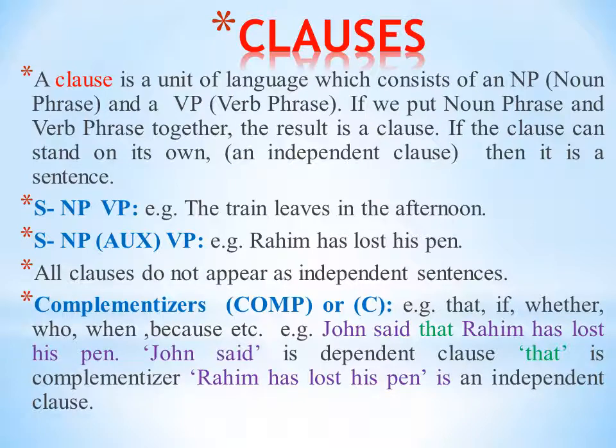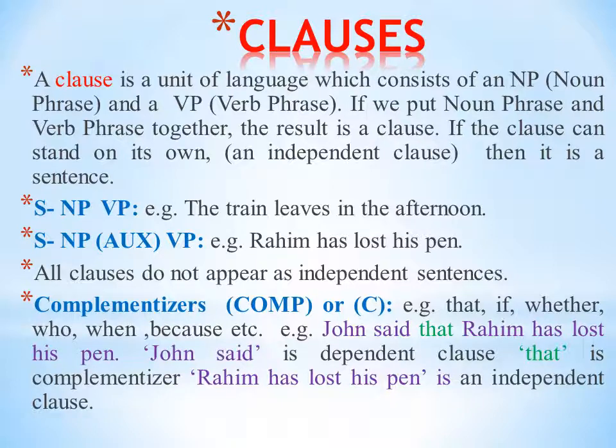Clauses. A clause is a unit of language which consists of an NP, meaning noun phrase, and a VP, meaning verb phrase. If we put noun phrase and verb phrase together, the result is a clause. What is a clause? A clause is nothing but a combination of noun phrase and verb phrase. Means a clause is made up of noun phrase and verb phrase.